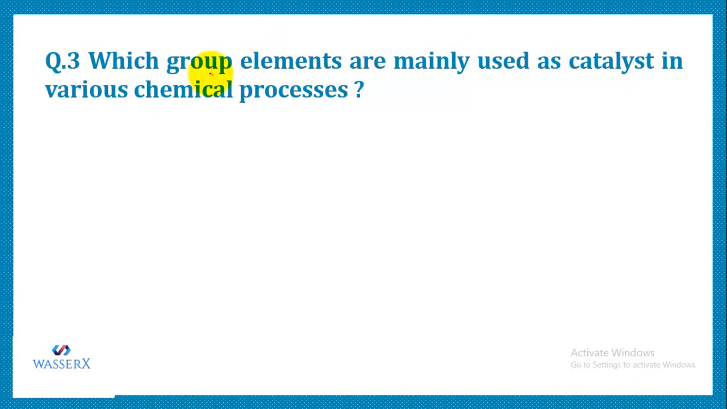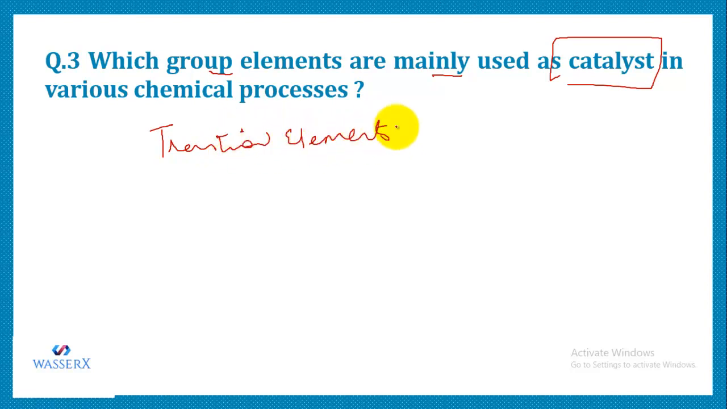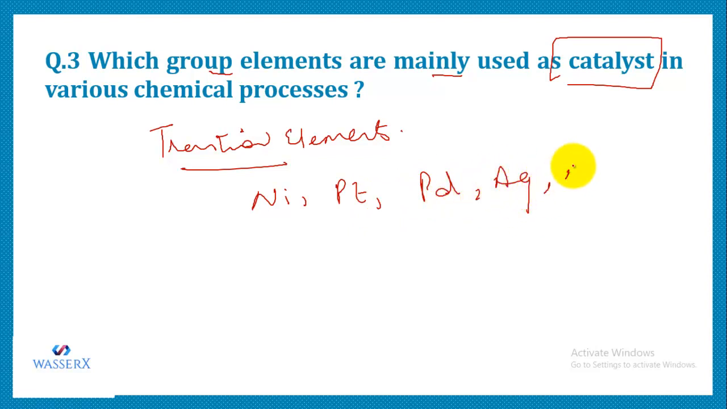Another question is, which group elements are mainly used as catalysts in various chemical processes? Transition elements are used as catalysts in various chemical processes. For example, nickel is used, platinum is used, palladium is used, silver is used, even silver oxide is used. Likewise, transition elements, alone or present in a combined form, can be used as catalysts.